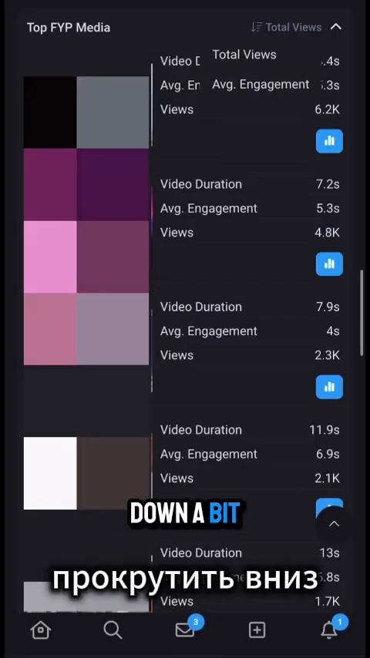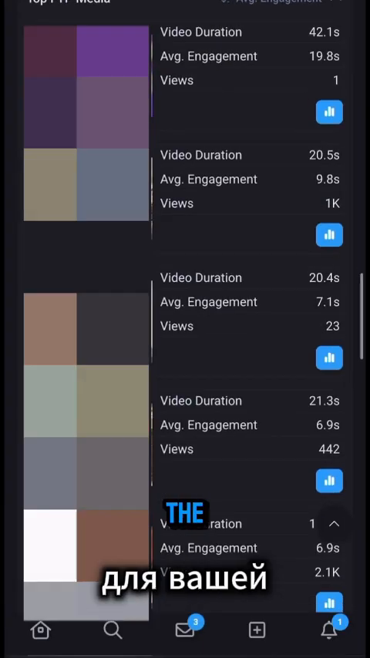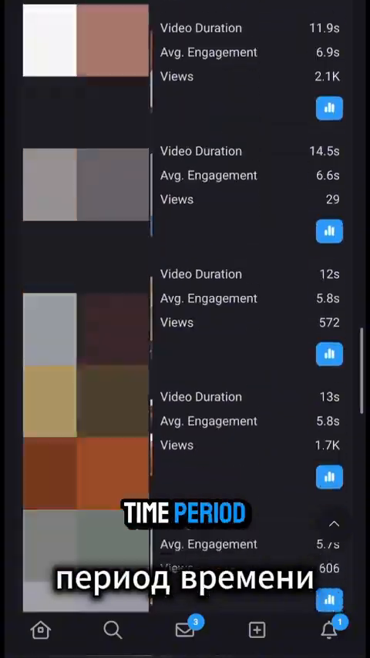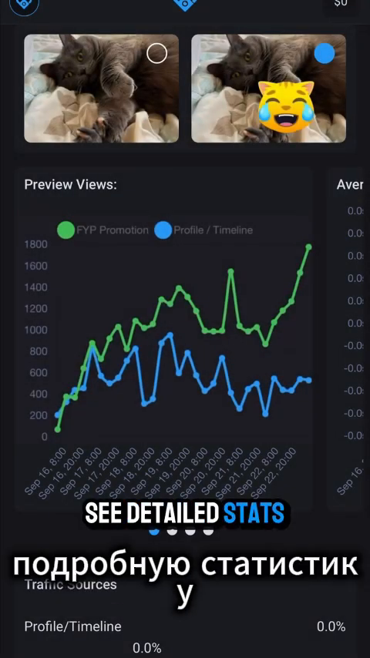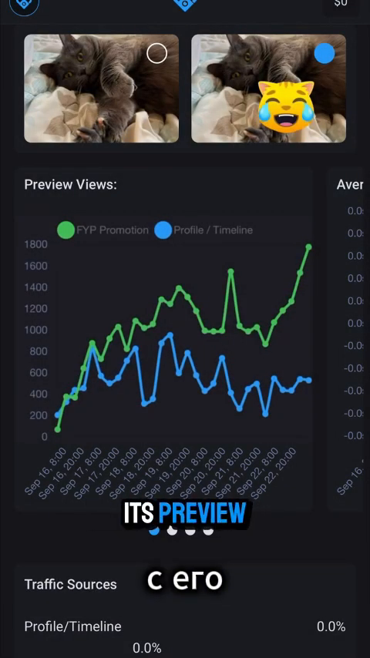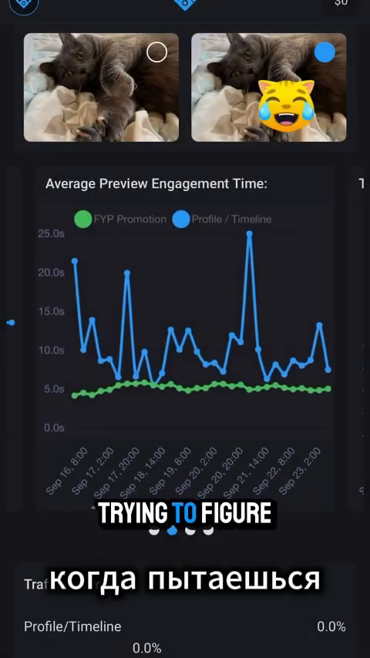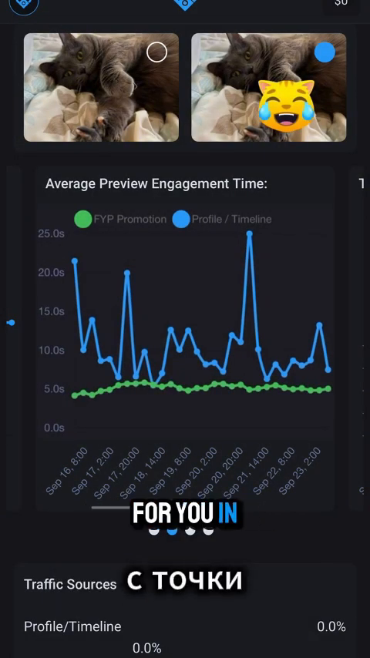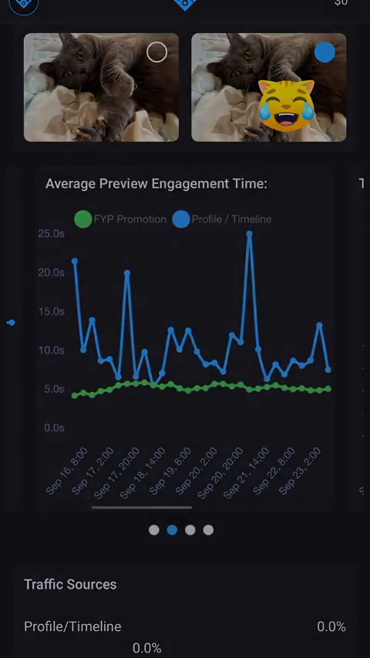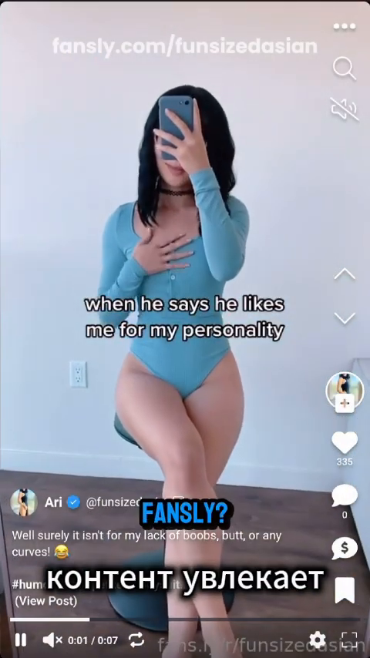If you scroll down a bit, you can see how well your media performed on the For You page for your selected time period. You can even see detailed stats about each piece of media compared to its preview, which really helps when you're trying to figure out what kind of previews work best for you in terms of conversions and engagement. But what content is engaging on Fansly?